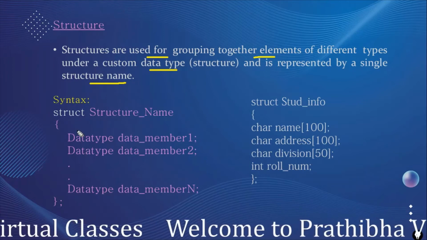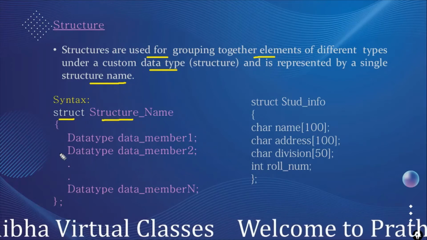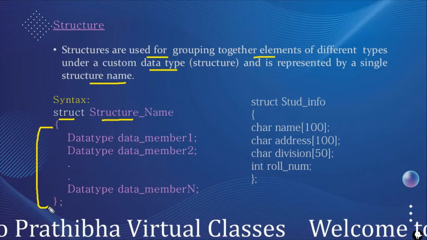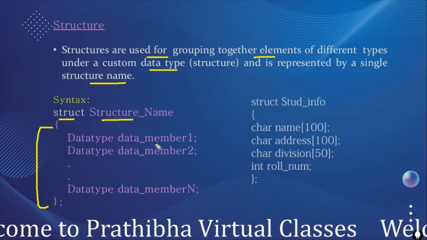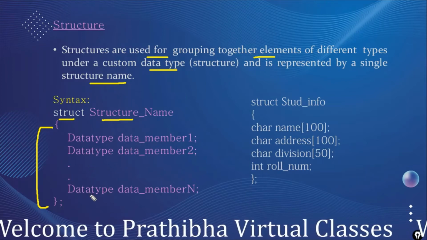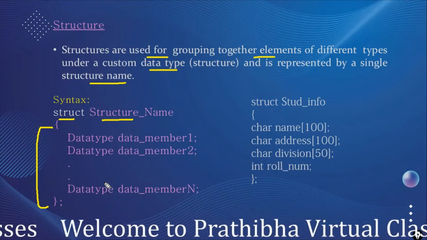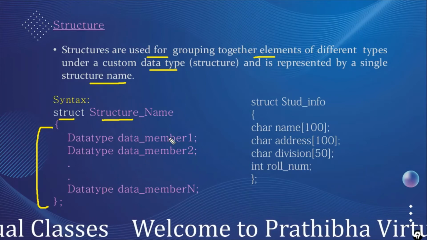It is defined by using the keyword struct, then the structure name, and it consists of different data members held in a block, each with a data type and a data member name. Primary data types can be used to define these data members.